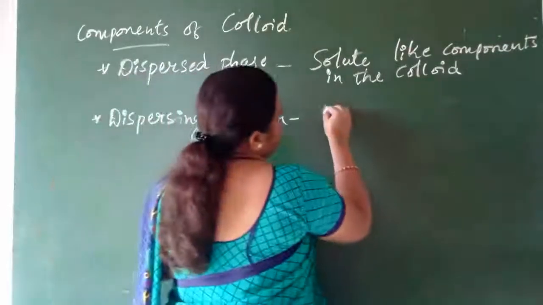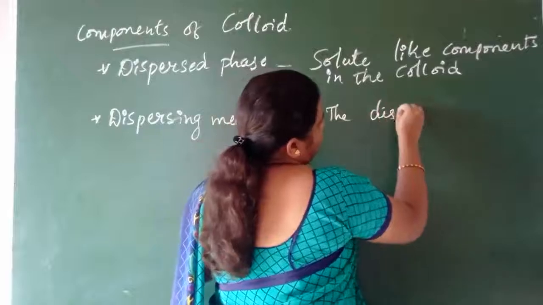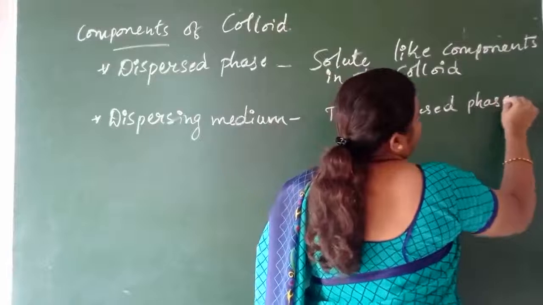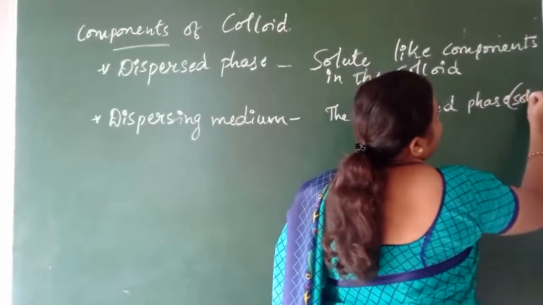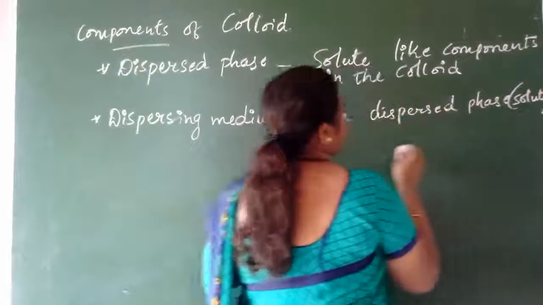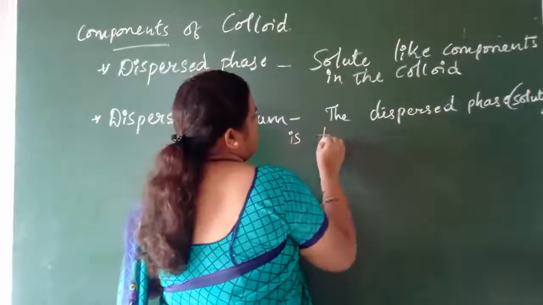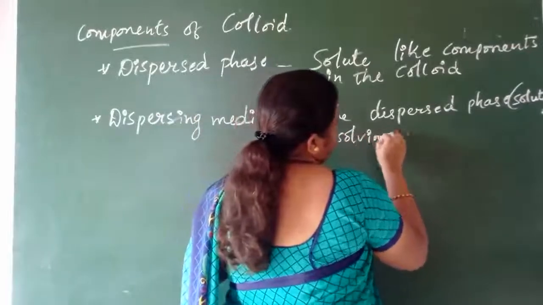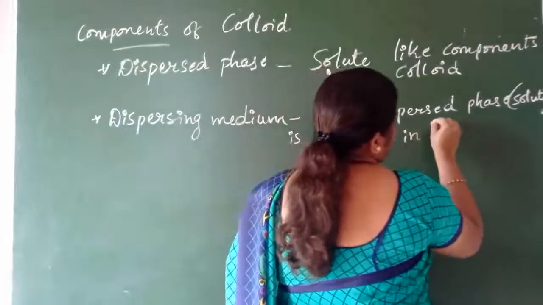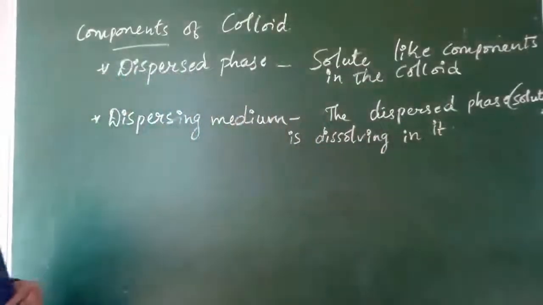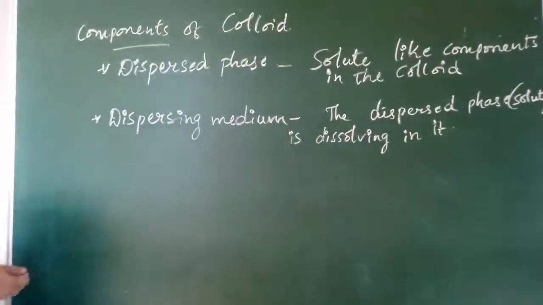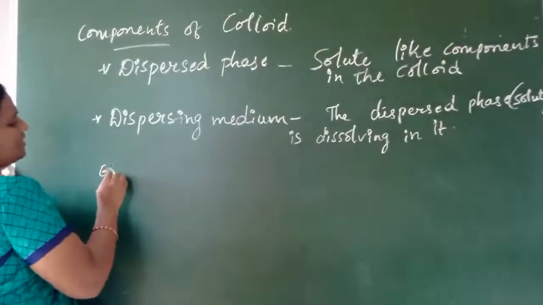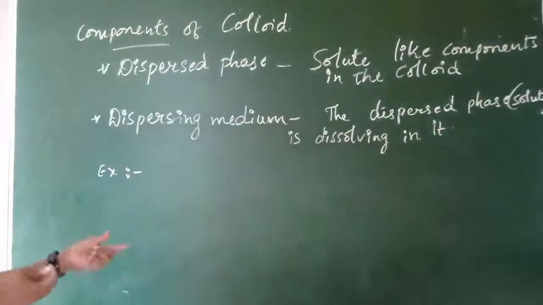Dispersed phase means here the solute, isn't it, children? The dispersed phase is dissolving in it, then it is called a dispersing medium. Let us take one best example, children, so that you can understand in a still better way.